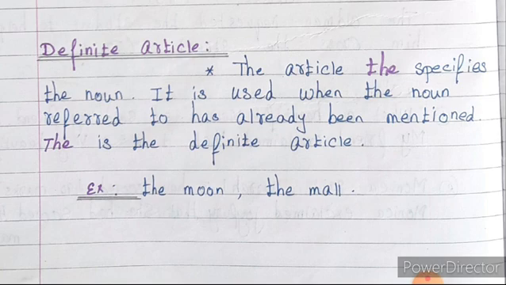Now look at the example: the moon, the mall. The moon is only one thing in the world, so the article the is used. And the mall, when we point out a specific place, there we can use the article the. The examples are the moon and the mall.